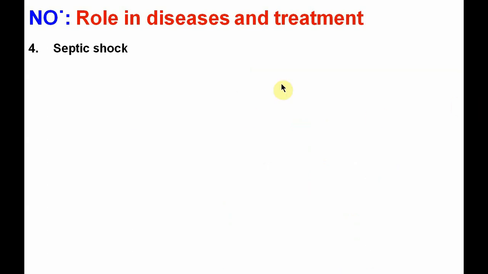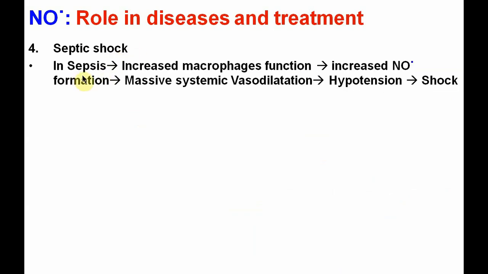Fourth important aspect is septic shock, that is sepsis. What happens in this? During sepsis there is infection, so there is increased macrophage function. Ultimately macrophages release nitric oxide, so its level is also increased. That will lead to massive systemic vasodilatation, which will ultimately decrease the blood pressure, also called hypotension, and this will lead to shock.